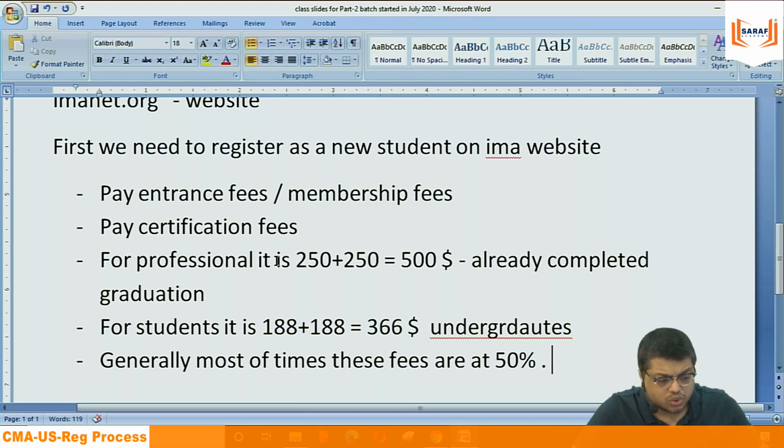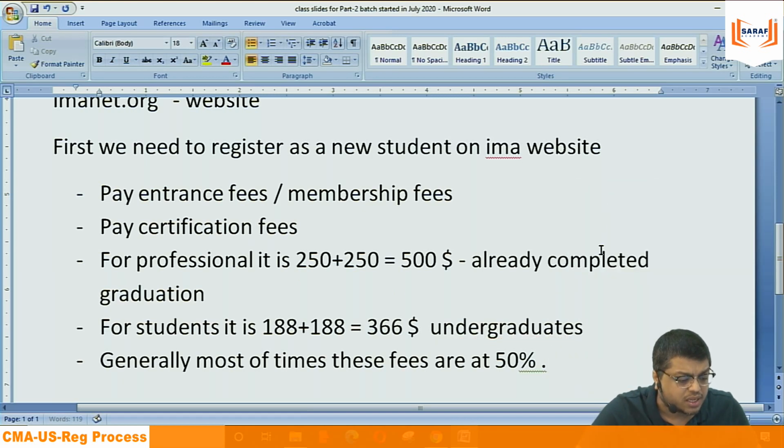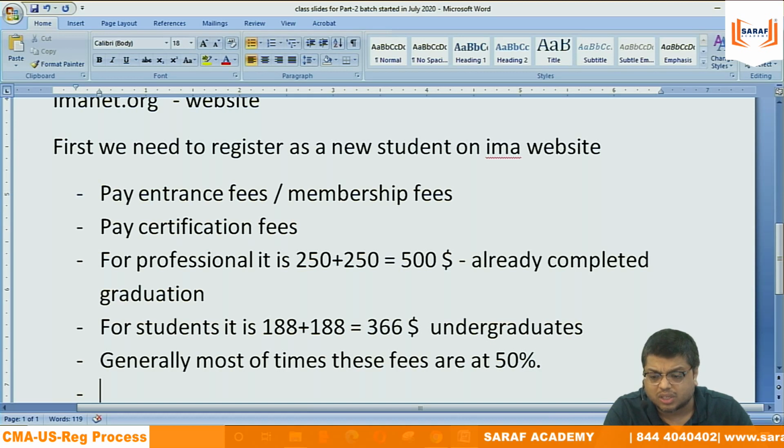So a student or any professional should register as a member when the discount is going on. That's my advice. And they have already said that regularly they will be bringing discounts. Presently, why is the discount off? Because generally, students are not planning the exam in August, but in September, October.